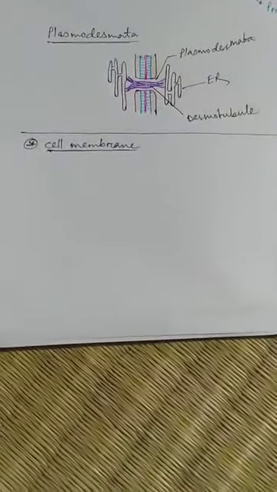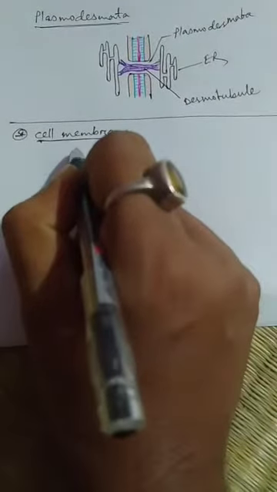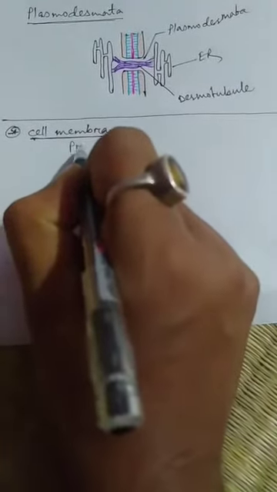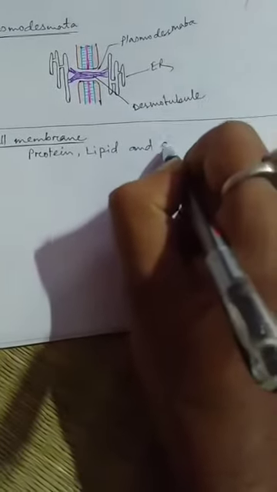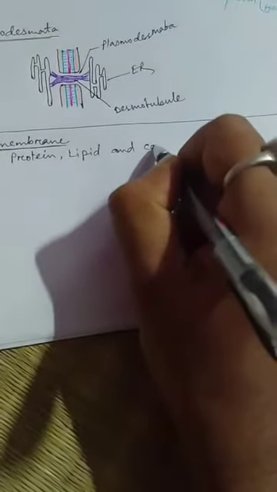The structure of the cell membrane. The cell membrane is composed of protein, lipid, and some carbohydrates.